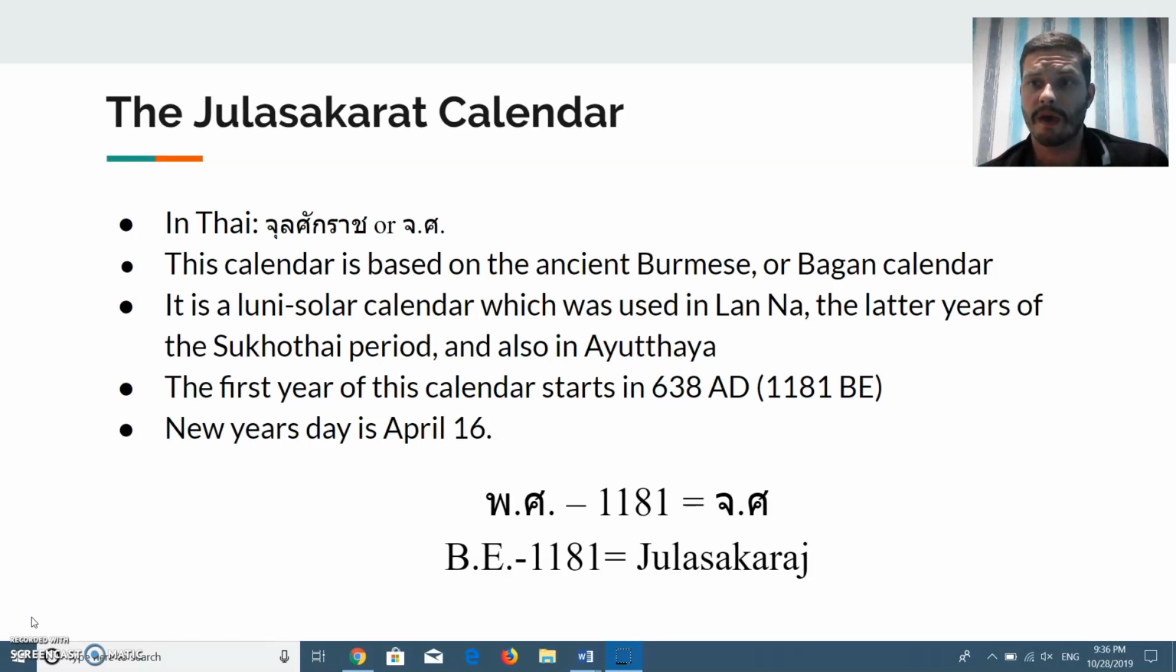Alright, how do we calculate this year based on the Buddhist era year? Well, we take the Buddhist era year and we minus 1181 to get the Julasakarat year. Alright, or if we have the Julasakarat year, we can add 1181 to get the Buddhist era year. So that's our first calendar.